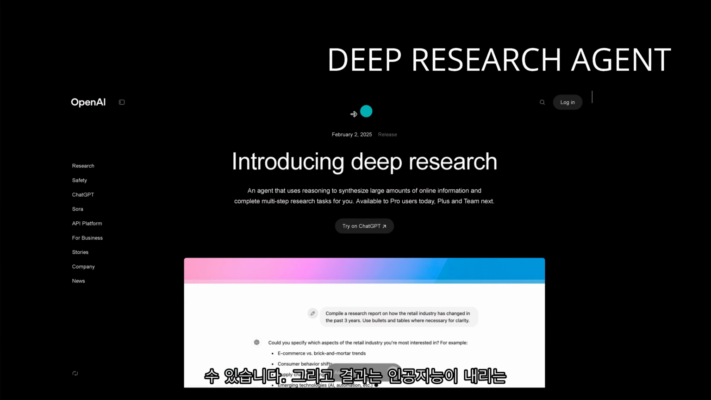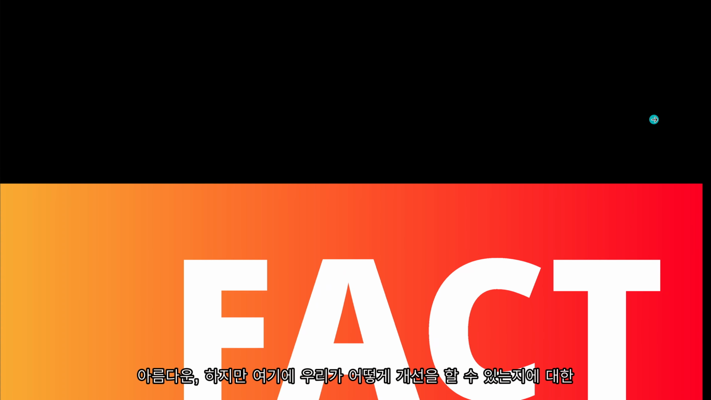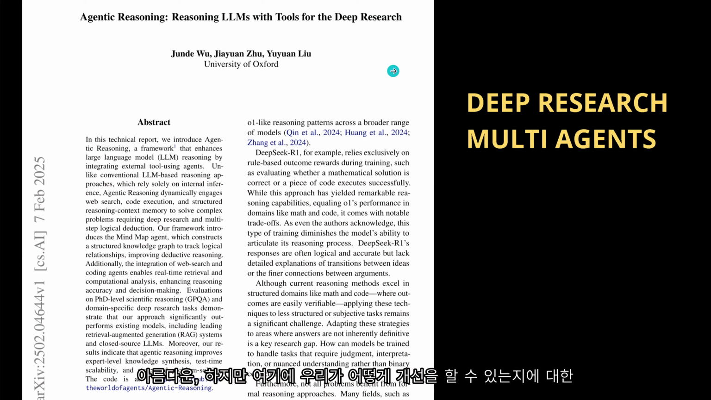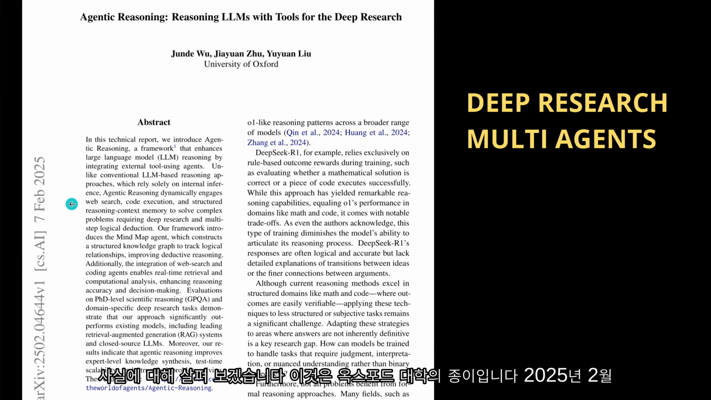Now, we all know, February 2nd, we have from OpenAI the Deep Research Agent. So this seems to be introducing deep research. Beautiful. But let's have a look at how we can improve on OpenAI. This is the paper, University of Oxford, February 7, 2025. Now we're doing deep research with a multi-agent structure.